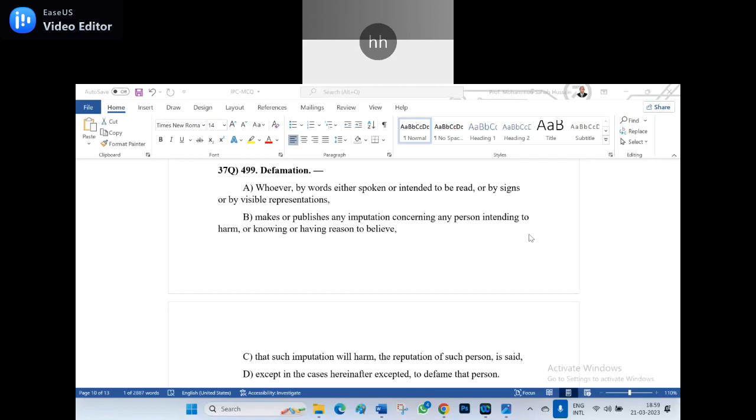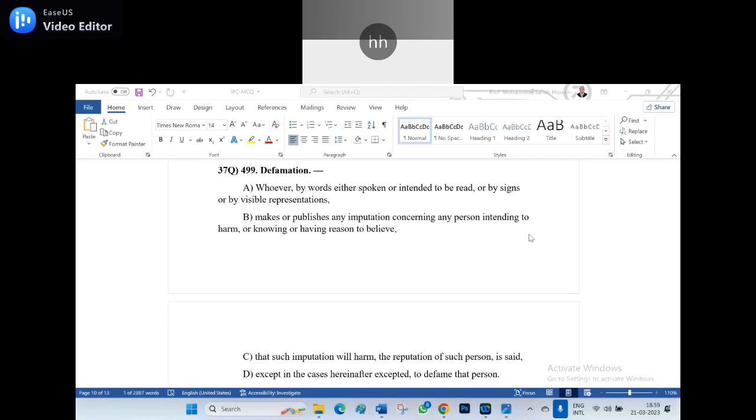Stating that he is not fit for the practice or profession is an imputation. Or so and so person is not a chaste woman, it's an imputation. Or if any person is suffering from any venereal disease or sexually transmitted disease like HIV and AIDS, it is also an imputation.